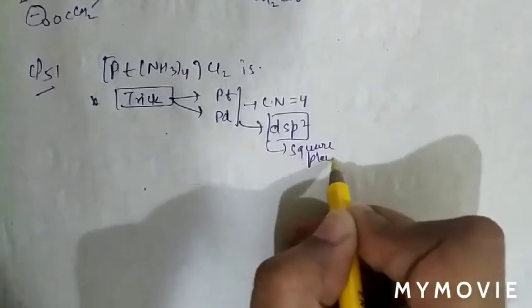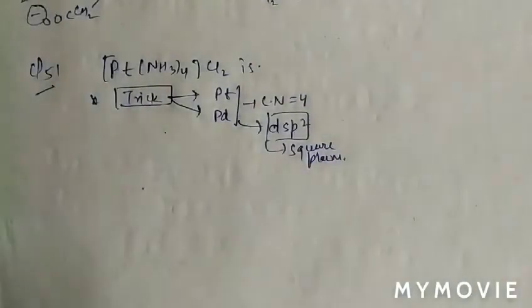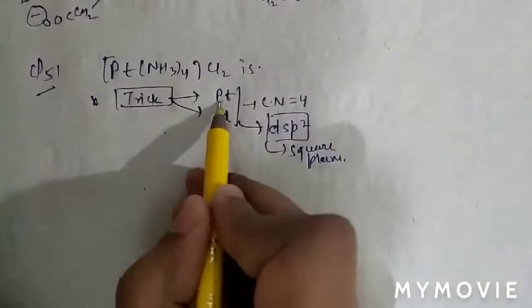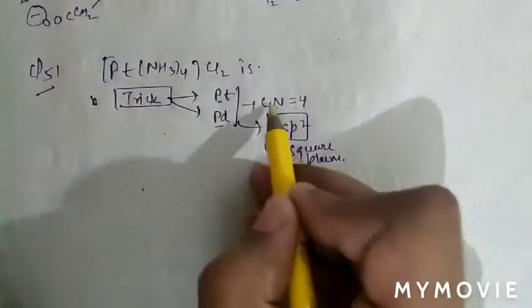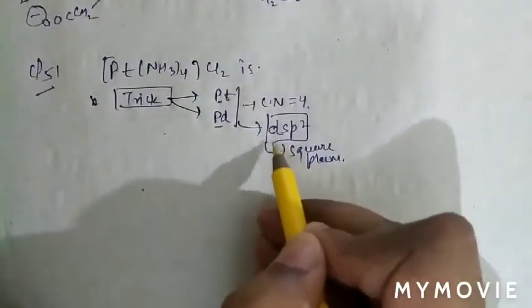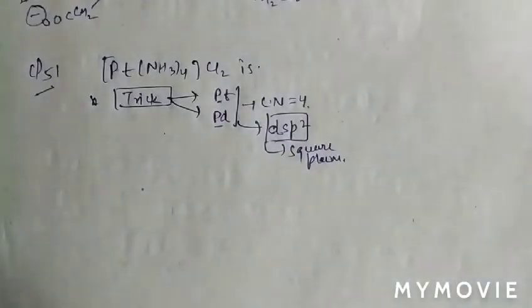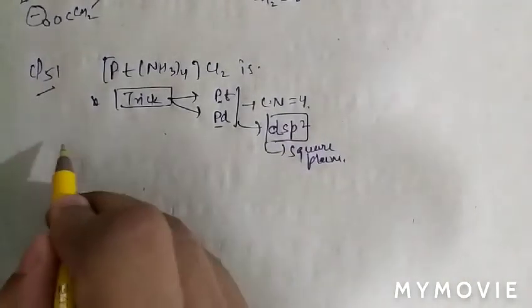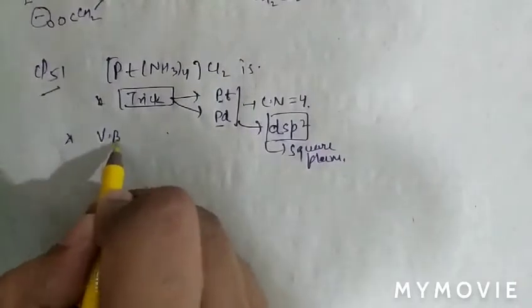So you may follow this trick. In case of platinum and palladium with coordination number 4, the hybridization will surely be dsp2 and the complex will be square planar. Otherwise you may use the valence bond theory.